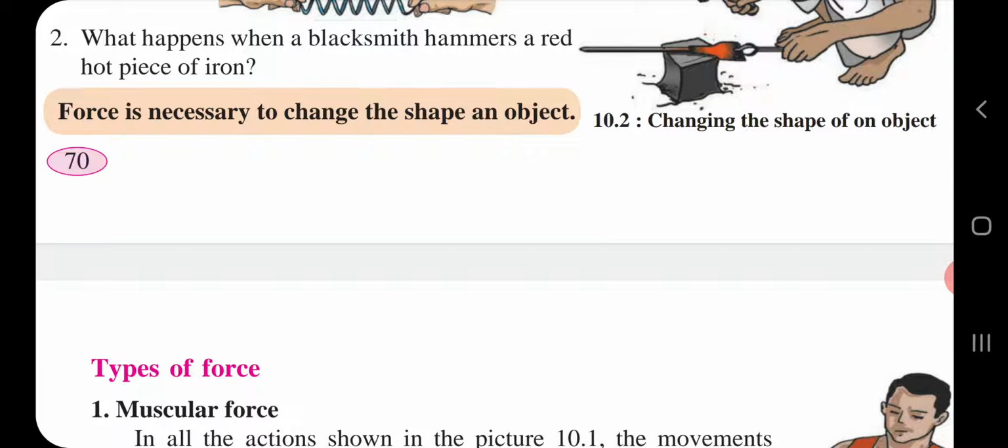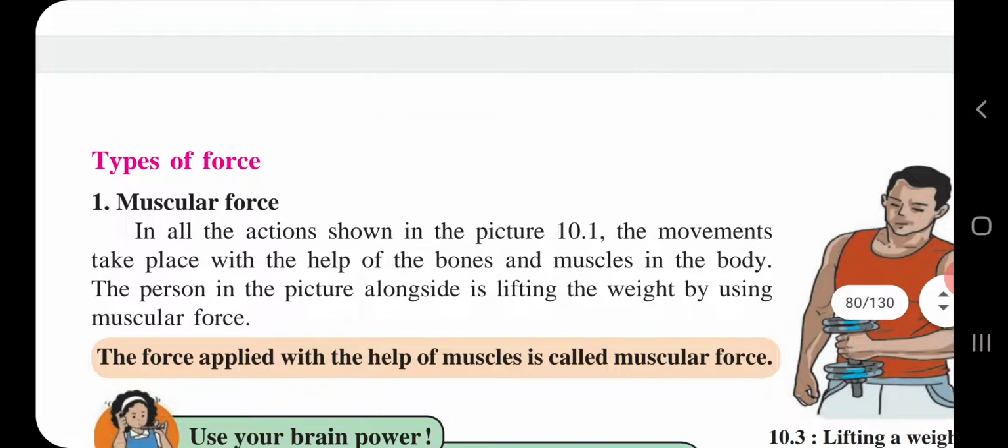So children, what is given here is actually related to muscular force. If an opposing force is not applied on a moving object, it moves in the same direction with the same speed. To change the direction of the moving object, force is necessary.